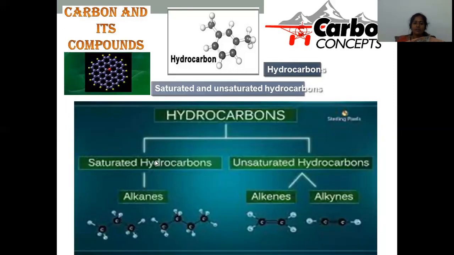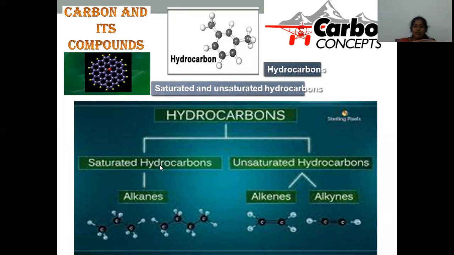This classification is completed. Now we are moving towards another classification, based on the presence of pi bonds in the compound. They are categorized into saturated and unsaturated. Saturated means the entire compound is made up of carbon-carbon single bonds only.